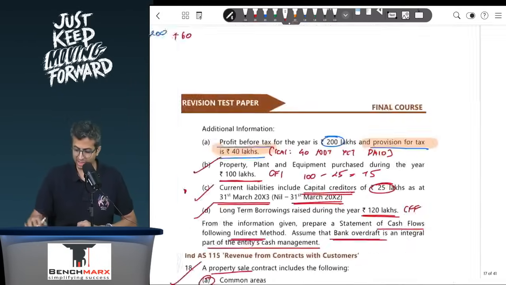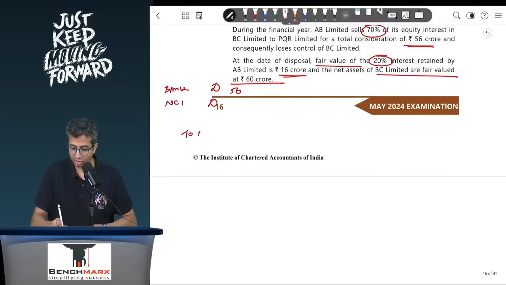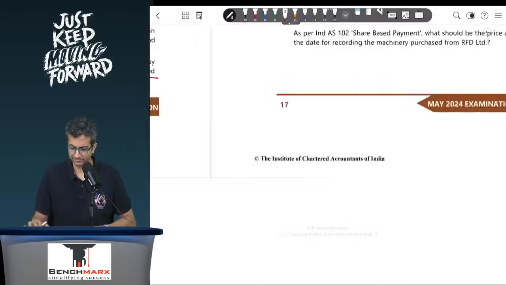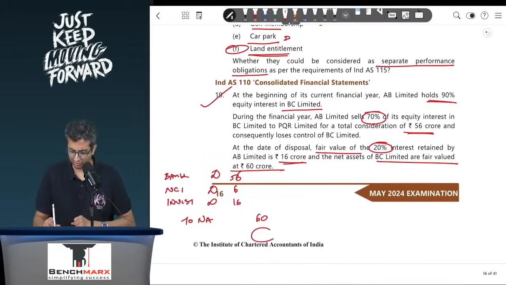So when you pass the stake sale entry, you would record bank account debit. You are receiving, I think, 56 crores for a 90% stake. NCI will also be debited because you will derecognize. Well, NCI will be based on the net assets. If you go to see, your net assets are at 60 crores. NCI will be 10% of that, that is 6. Apart from that, you will also have to recognize the investment, which is at fair value, which is, I think, 16 crores. So if you go to see, after all of this, with 56, 6 and 16, there is a balancing figure of 18. This will be taken as a gain on the profit and loss.